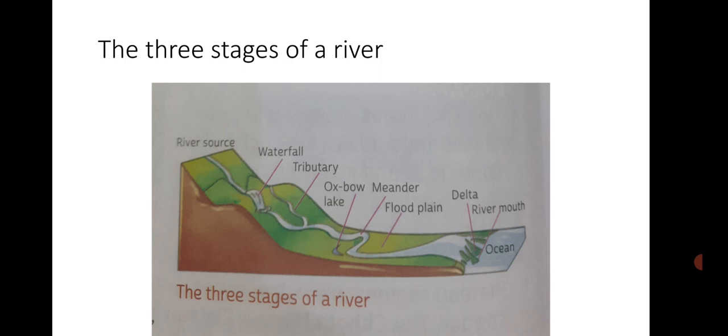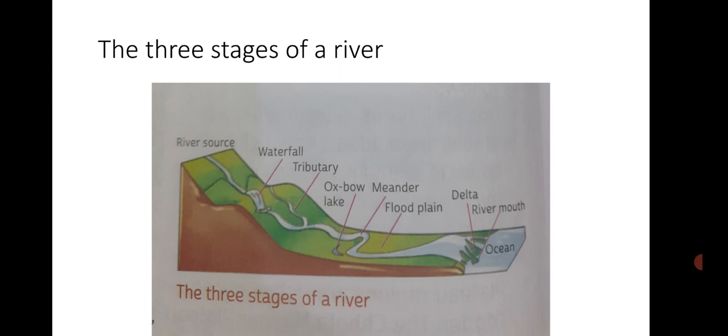waterfalls, and canyons. The second stage or mature stage of a river begins when it leaves the mountains and enters the plains. Here the river swells and becomes broad because it is joined by its tributaries. Tributaries means the other rivers which get merged into the main river. The speed of the river decreases at this stage.